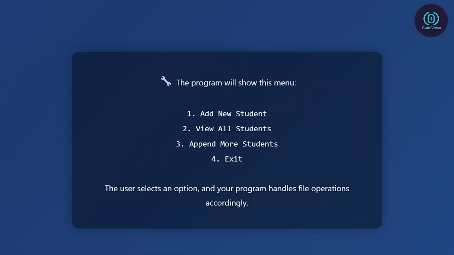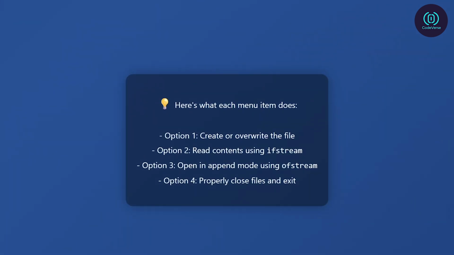The program will show a menu like this: 1. Add new student. 2. View all students. 3. Append more students. 4. Exit. The user will select an option, and your program will handle the file operations accordingly. For option 1, create a file or overwrite if it exists. Option 2, read and display contents using ifstream. Option 3, open in append mode using ofstream. Option 4, close any file and exit gracefully.